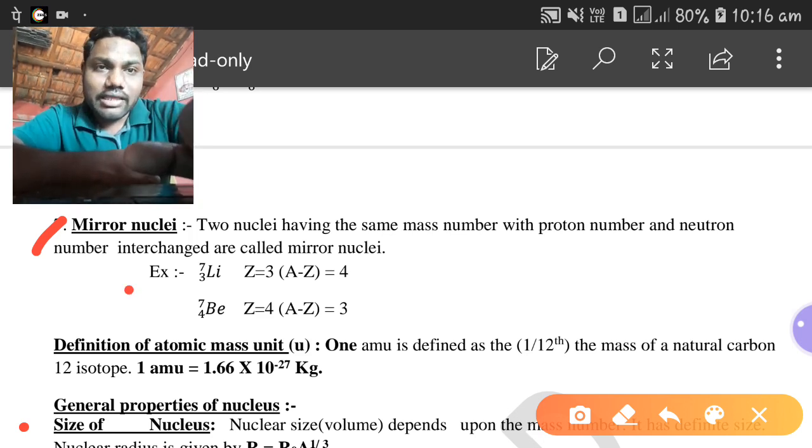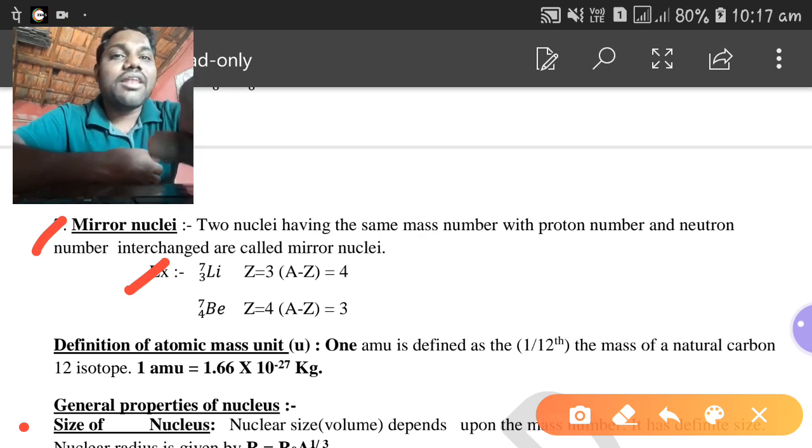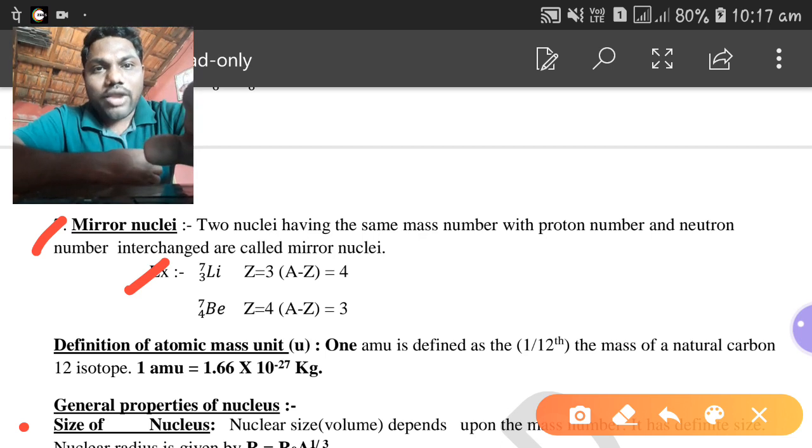For example, lithium-7 and beryllium-7 both have the same mass number, 7, but the lithium atomic number is 3 and the beryllium atomic number is 4. For lithium the number of protons is 3 and neutrons 4, and for beryllium the number of protons is 4 and neutrons 3. That means the number of protons and neutrons are interchanged for lithium and beryllium. Such nuclei are known as mirror nuclei.